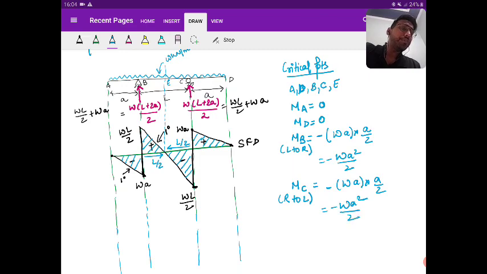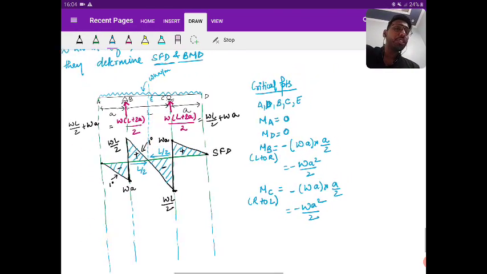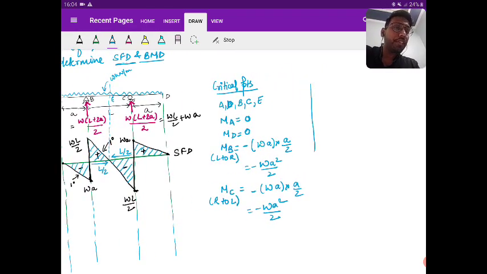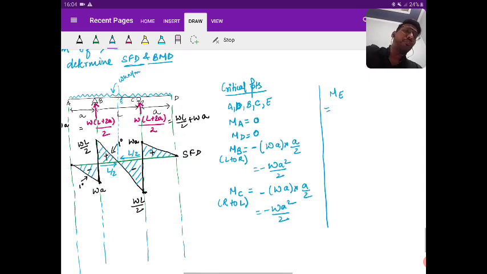Any doubt till now? No? Sure? Okay, see then. I want the bending moment at E. You can move anywhere, from left to right or right to left, it's your wish. Both sides you are going to get the same equation because it is symmetrical. So what is the bending moment at E? Clockwise positive, anti-clockwise negative. So the reaction at the support will create clockwise and the UDL will create anti-clockwise. So bending moment at E, what are we going to write?